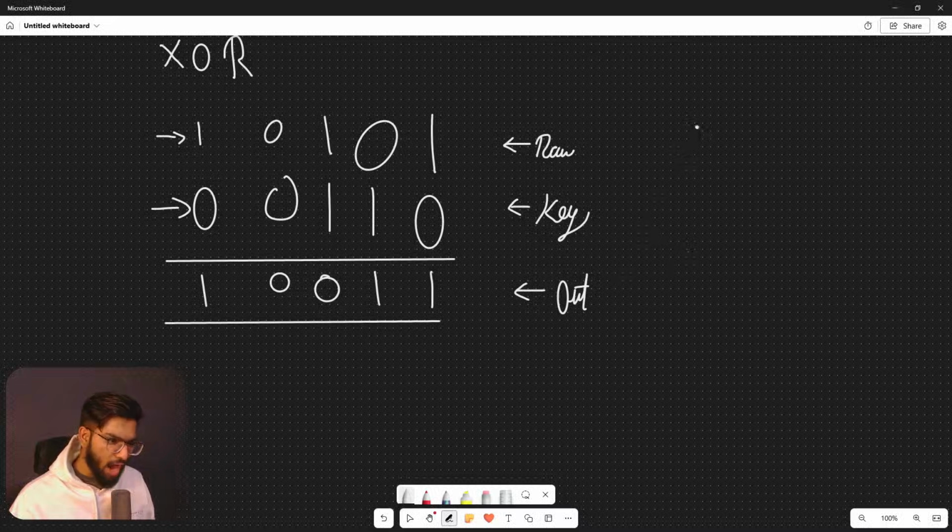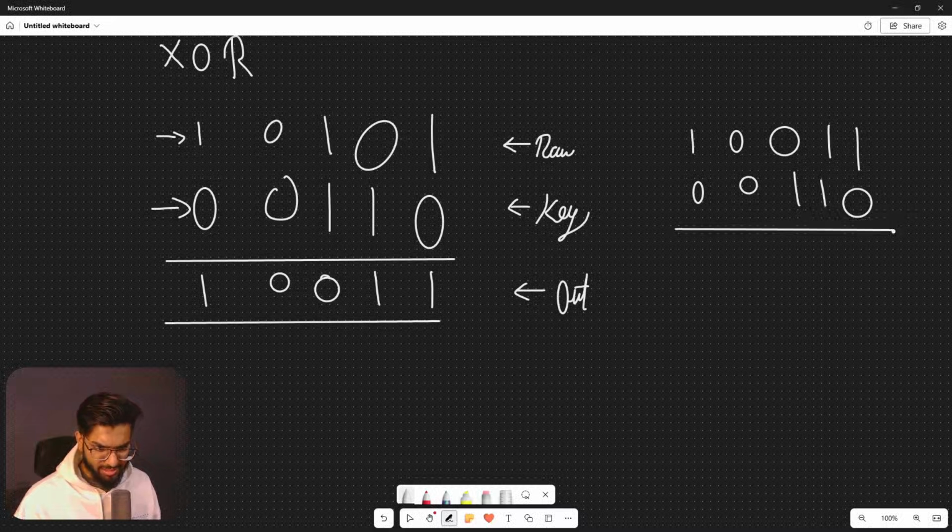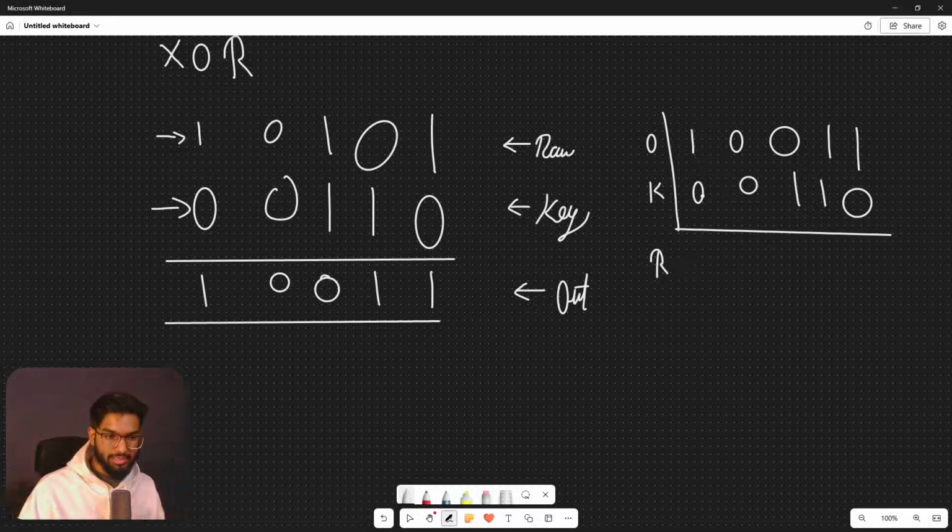So if I have the output with me already, let's say 1 0 0 1 1, and let's say I have the key with me which is 0 0 1 1 0. In this case, let's put this here. This is the output and this is the key here. We can now retrieve back the raw input. Why? Because 1 0 is an odd combination. So we know the output of an odd combination is always going to be 1. So we get back 1.